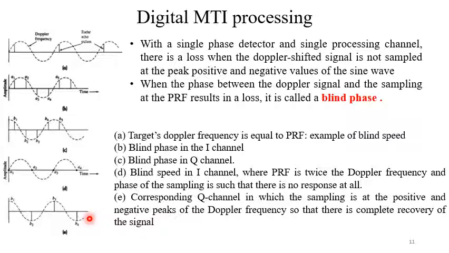Since we have divided this whole thing into I and Q channels, that's the advantage of digital MTI processing. One of the channels will give us the result. Though one particular channel may be suffering from blind speed or blind phase, the other channel will take over. So as a whole, we will get some response.